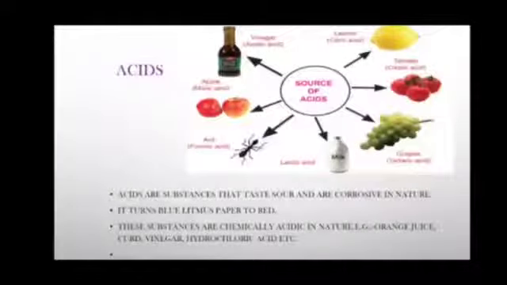Another name of ascorbic acid is vitamin C and it is found in amla, citrus fruits. Tartaric acid found in tamarind, grapes, unripe mangoes, etc.